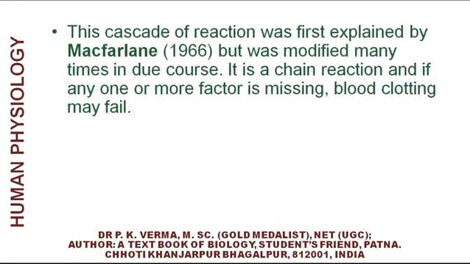This cascade of reaction was first explained by Macfarlane in 1966, but was modified many times in due course. It is a chain reaction, and if any one or more factor is missing, blood clotting may fail.